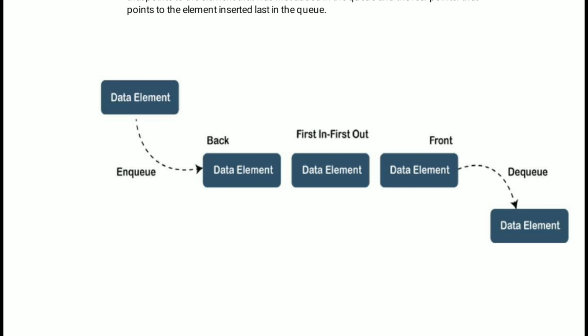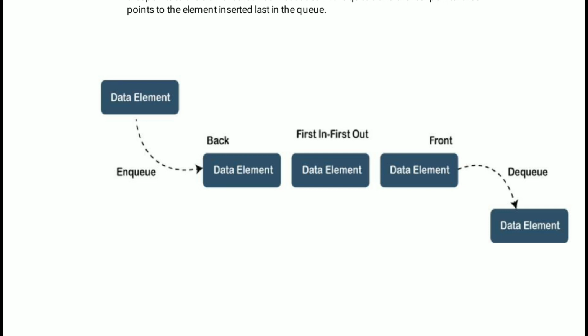Both are linear data structures, but both follow different principles. Stack follows LIFO order while queue follows FIFO order.